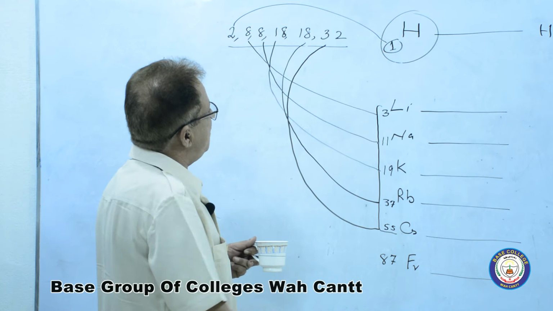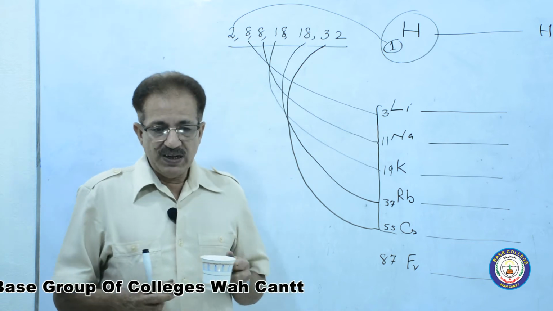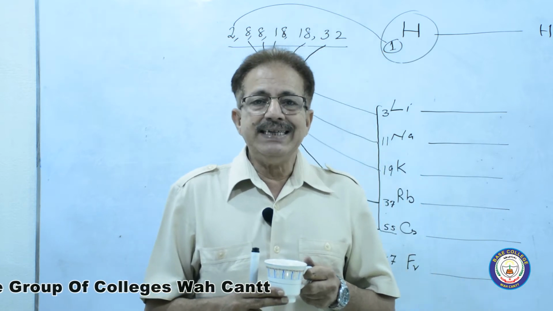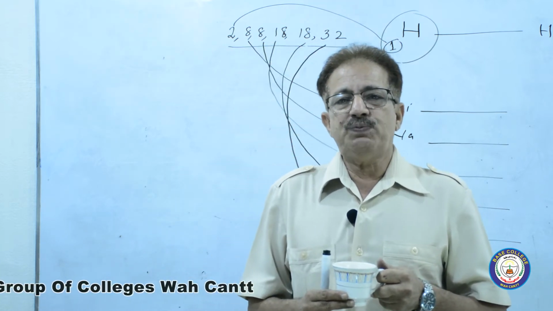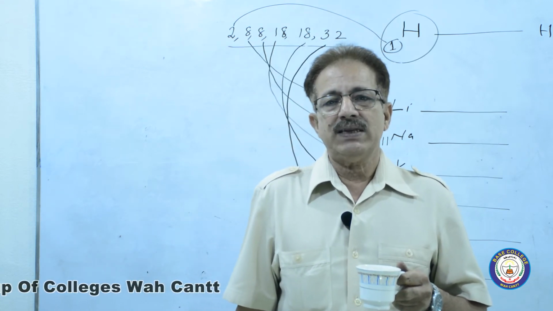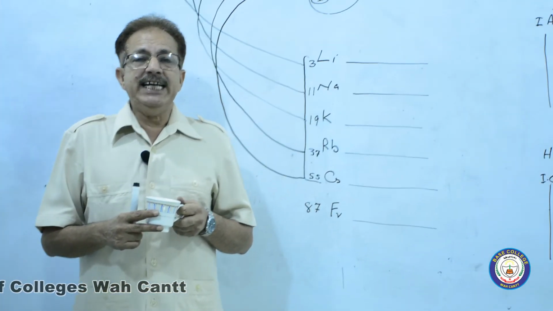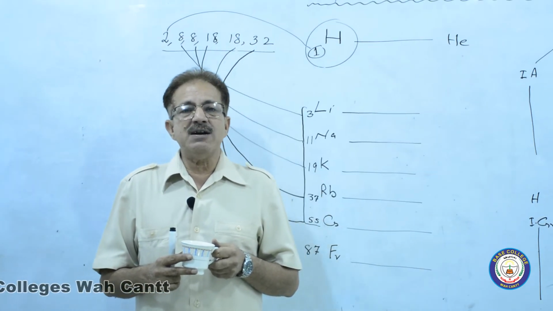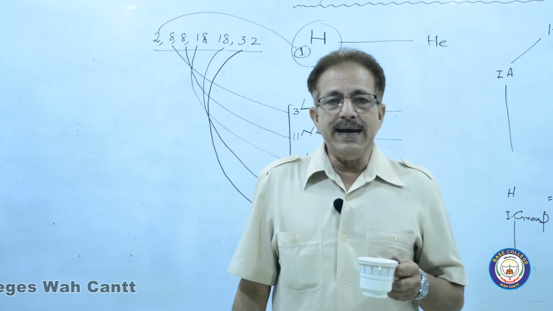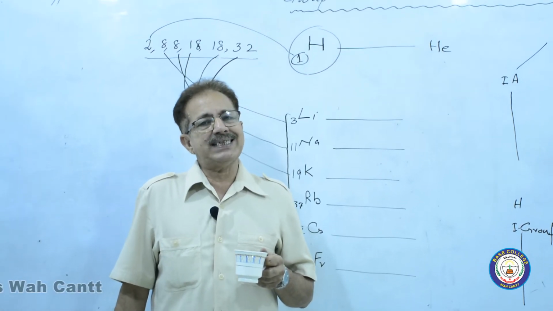Now this is a little bit about the magic number or code number, vertical columns and horizontal rows. We will discuss magic number, groups or columns, and periods in chapter 14. In chapter 14, you will also have to keep the colors given in the modern periodic table. In the alkali metals, it will be camel brown. In alkaline earth metals, yellow, and so on. So that will be discussed later on.